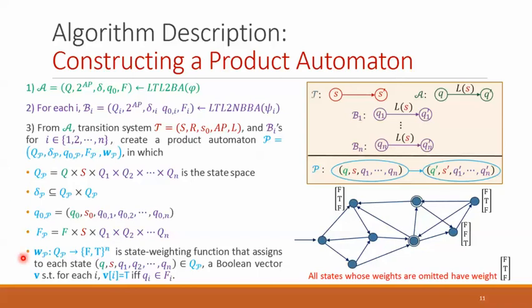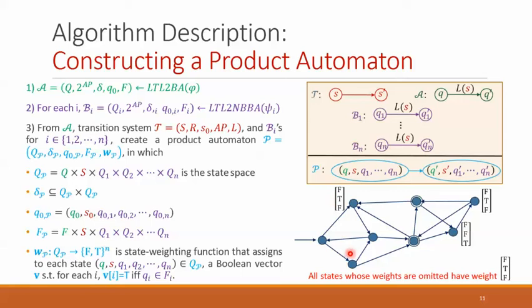Function WP assigns to each state of P a Boolean vector indicating for which of the Büchi automata B_i of the sub-constraints the state is accepting. This box shows the rule for forming the transition relation of P, which basically says under what conditions a transition between two states in P is formed. Note that P is a state-weighted Büchi automaton with the trivial alphabet.